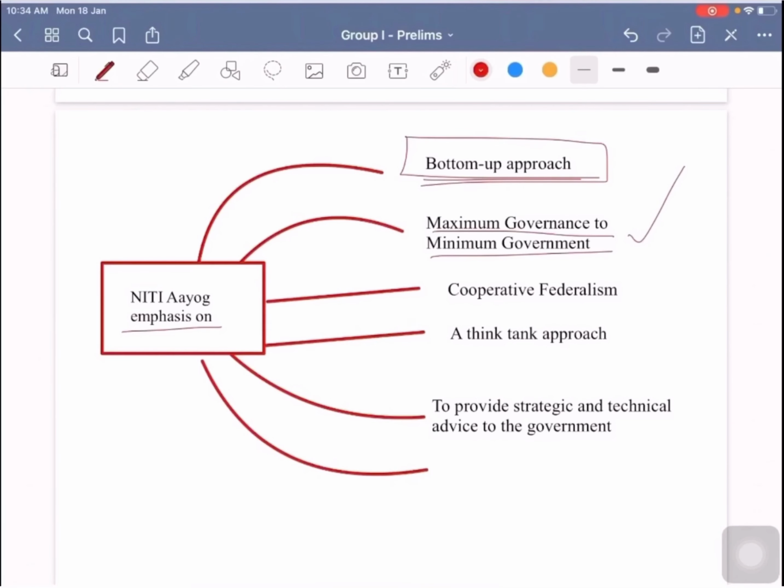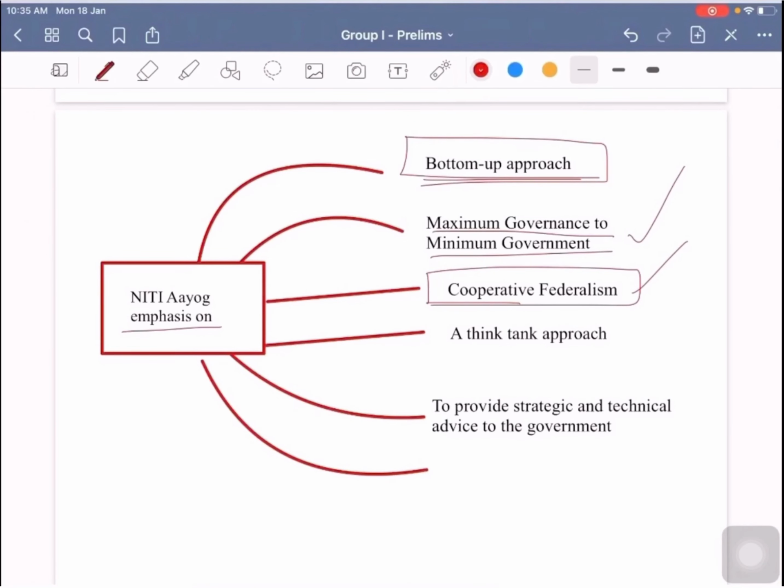And there is also an emphasis on cooperative federalism. So Niti Aayog basically treats states and central governments as co-equals, and there will be a space for the viewpoints and necessities and genuine demands of the state governments. In a way, Niti Aayog is having a horizontal relationship or horizontal coordination between the center and states, in which they will be treated as co-equals. So it is promoting cooperative federalism in that fashion.